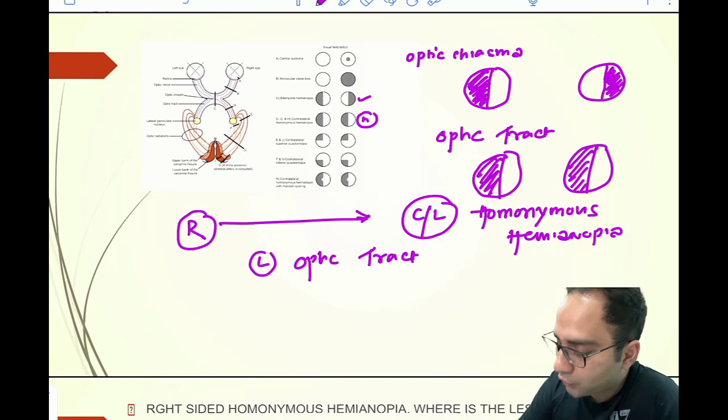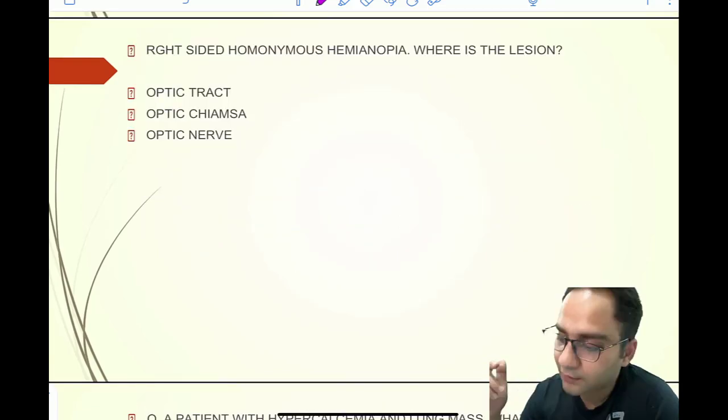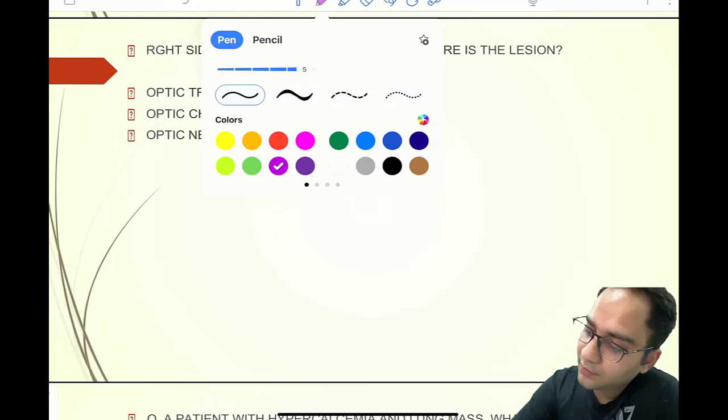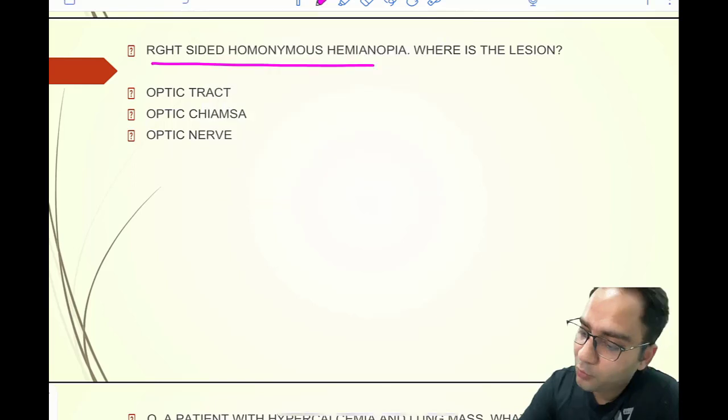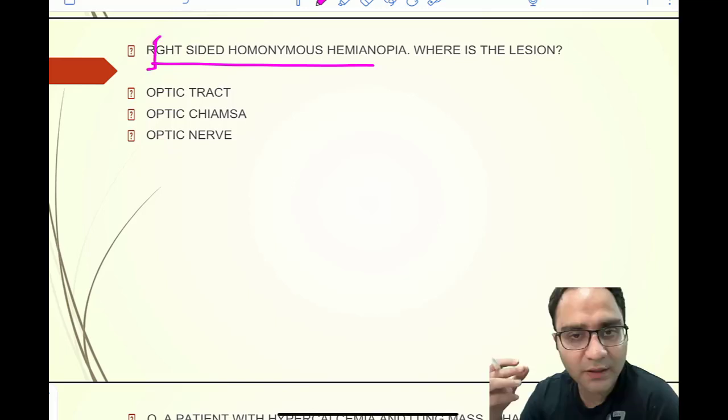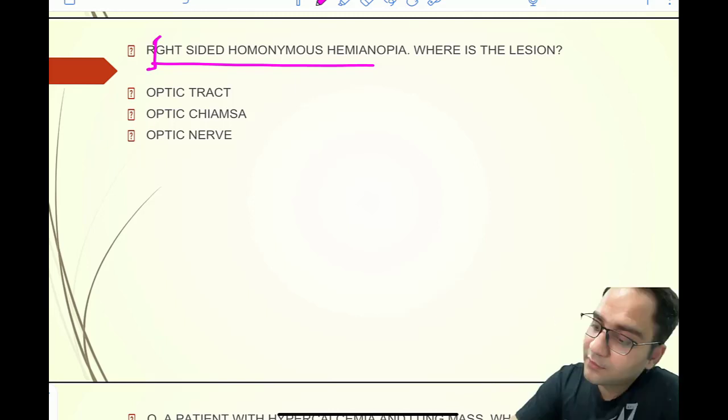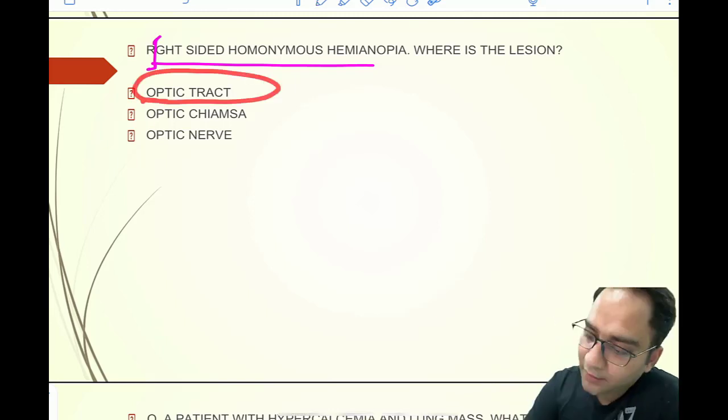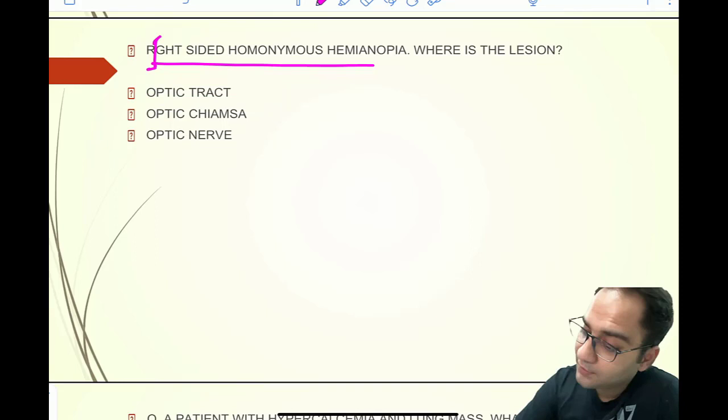So let's now go to the question, what they are asking. There is a right-sided homonymous hemianopia and they're asking you where is the lesion. If there was no mention of right or left in the option, then the answer is simply optic tract. But if right or left is mentioned, then your answer would be left optic tract.